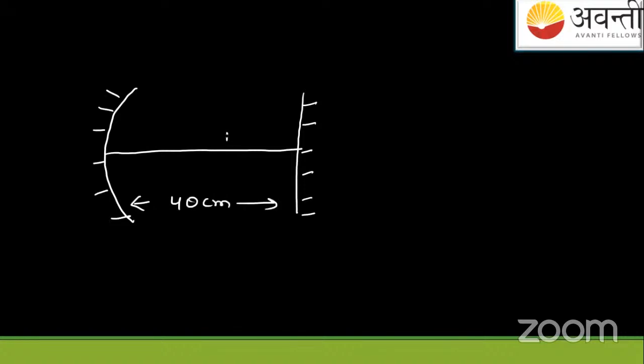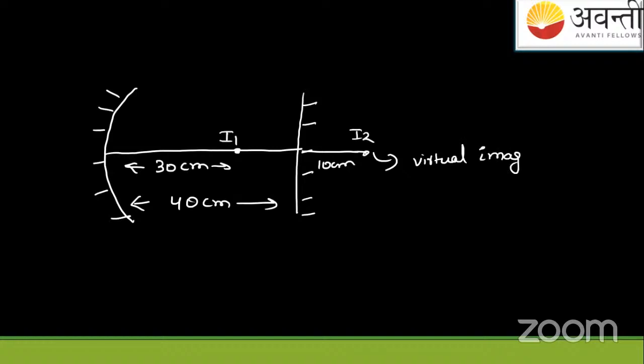We got the first image at 30 centimeters. And we got the second image as this, that is 10 centimeters. And I have told you that this second image, which is actually a virtual image, is acting as a virtual object for the concave mirror again.